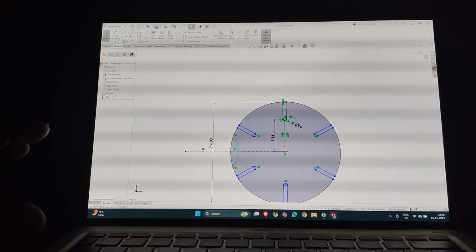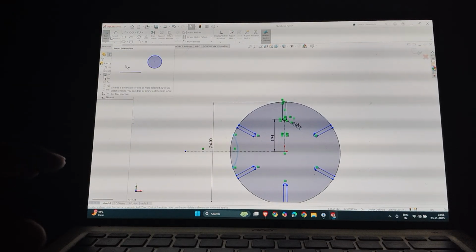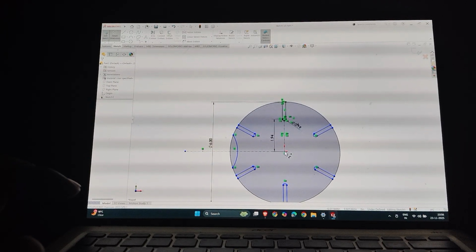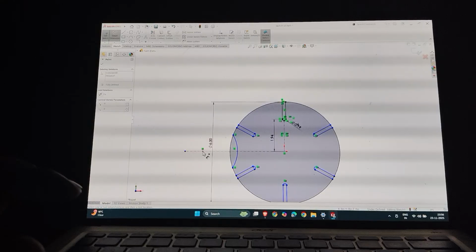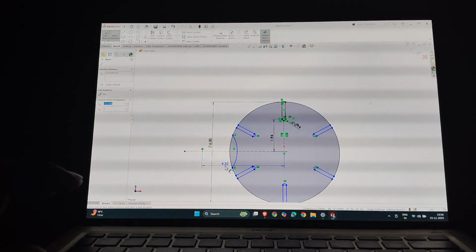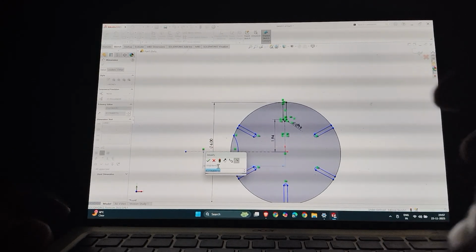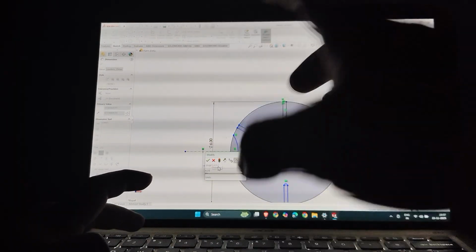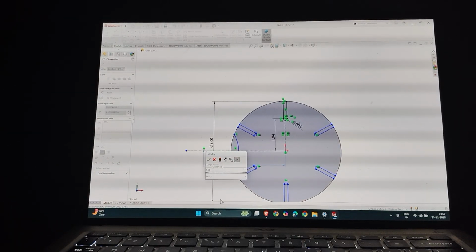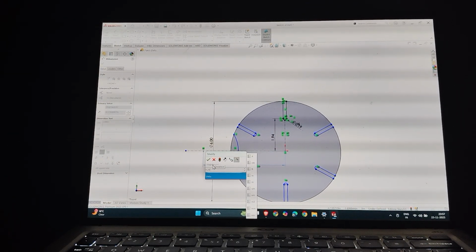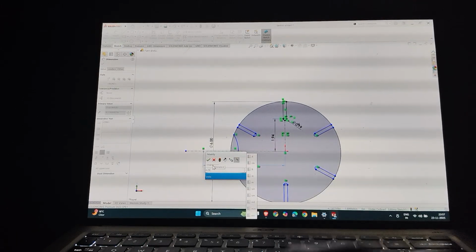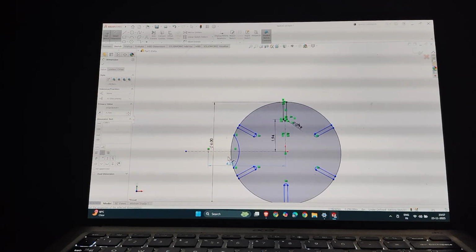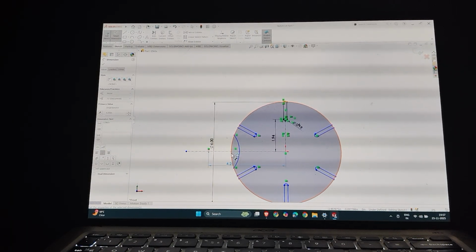Actually, I need to fix its distance. So I take the dimension from the center of the Geneva wheel to the center of the arc. The distance is 4.25. I have already done the calculations roughly, so I take the dimension according to that. You may calculate and do your own calculation.